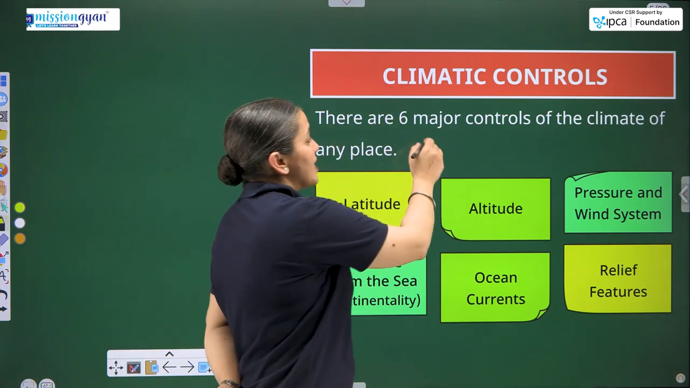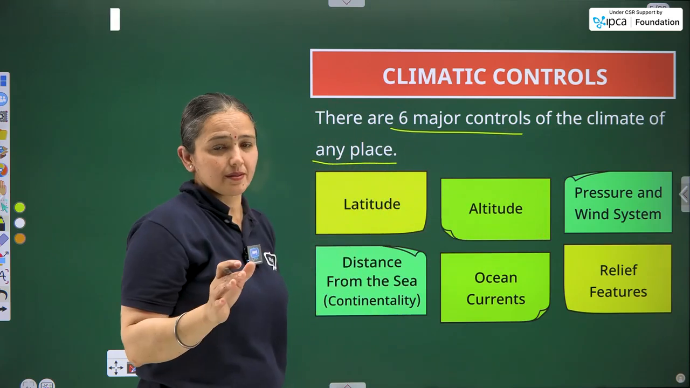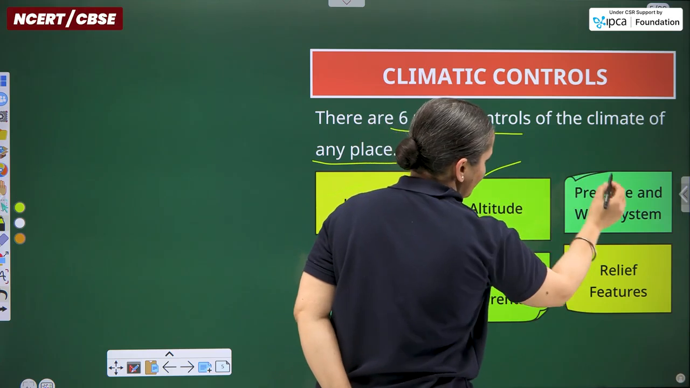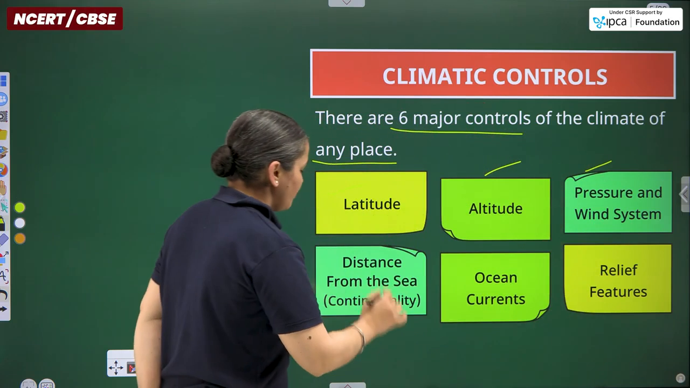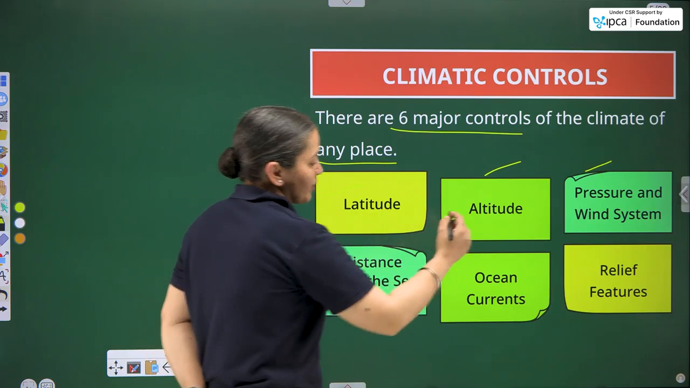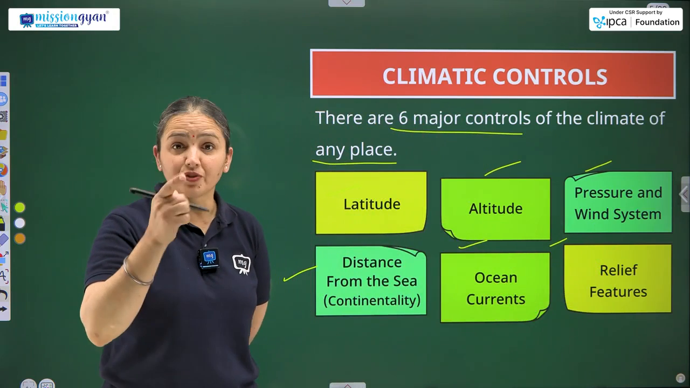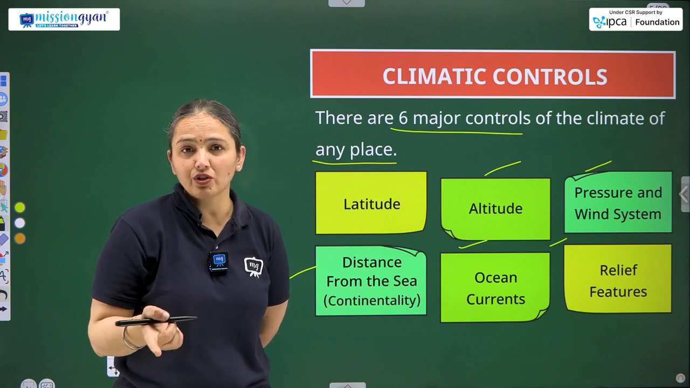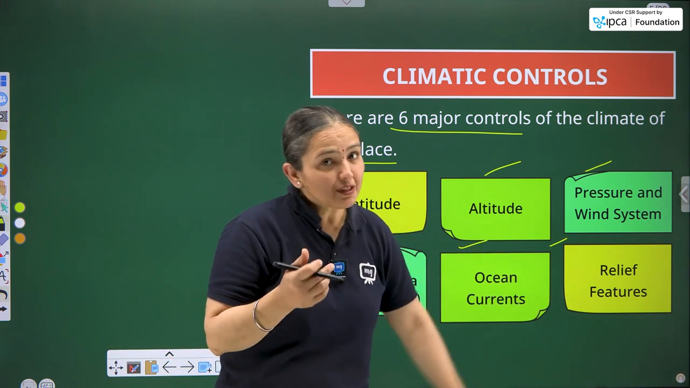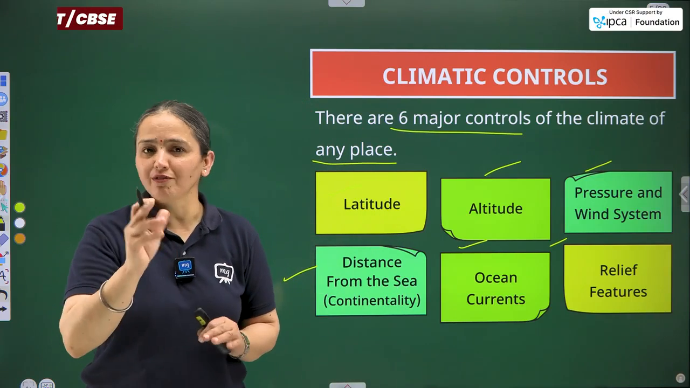So there are 6 major controls of the climate of any place. They are latitude, altitude, pressure and wind system, distance from the sea, also known as continentality, ocean currents, and relief features. Relief features are also known as physical features, physiographic features. We have already discussed the synonyms of relief features in chapter number 2, which was entirely about the physical features of India.